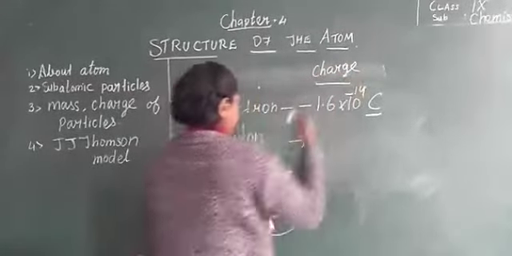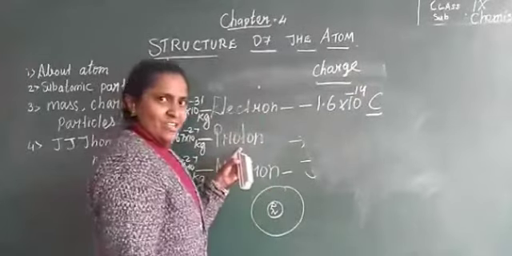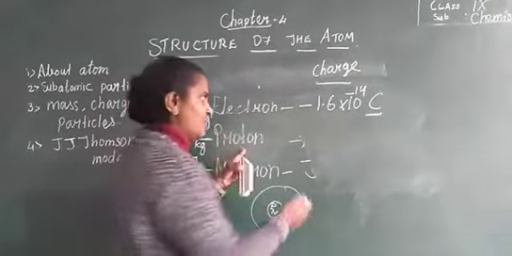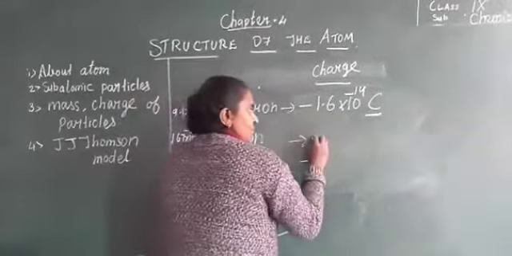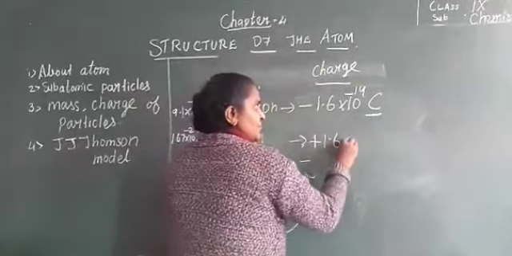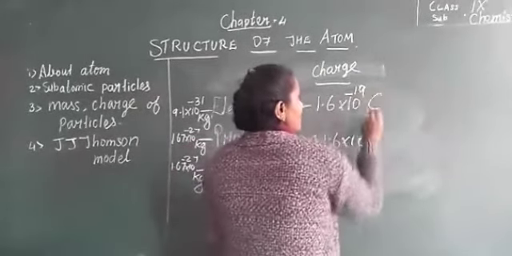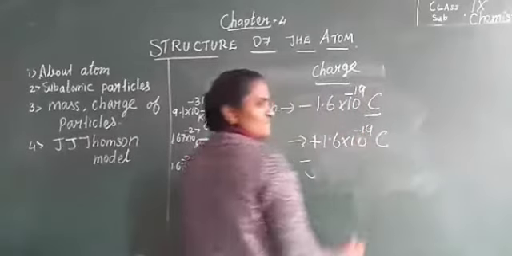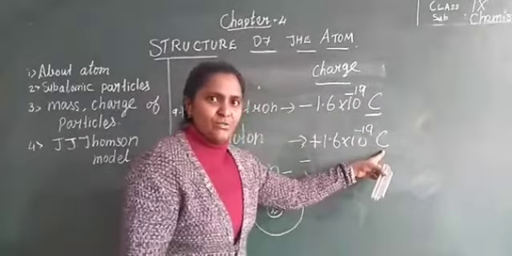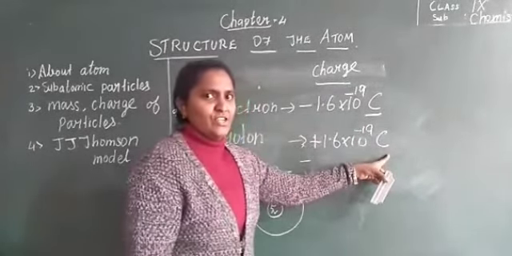Okay. Next we come to proton charge. Each proton has charge. What is the charge of a proton? Plus 1.6 into 10 raised to minus 19 coulomb. What is coulomb? The unit of charge is coulomb. That is the SI unit of charge.